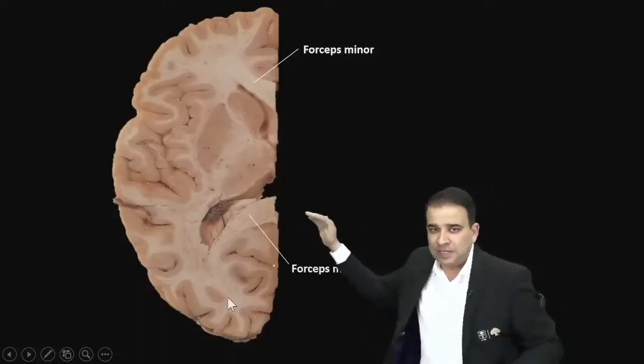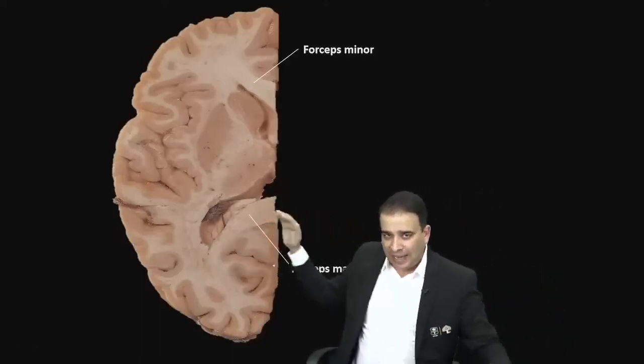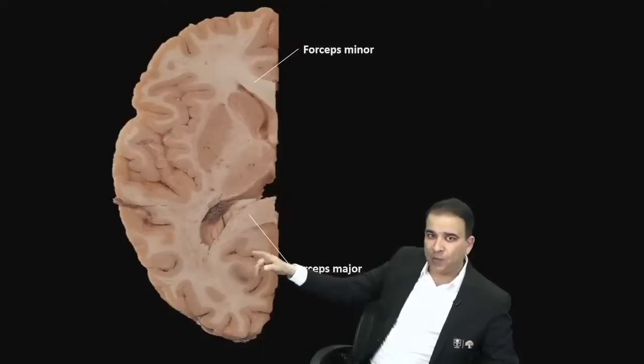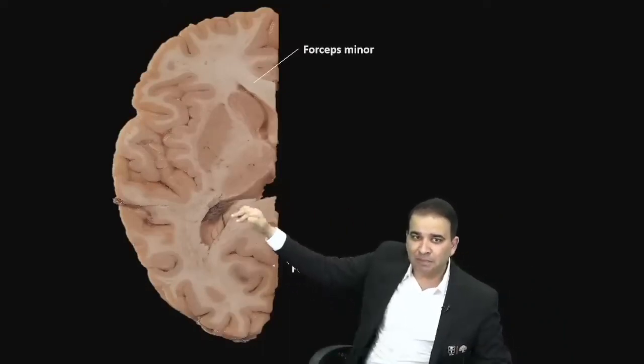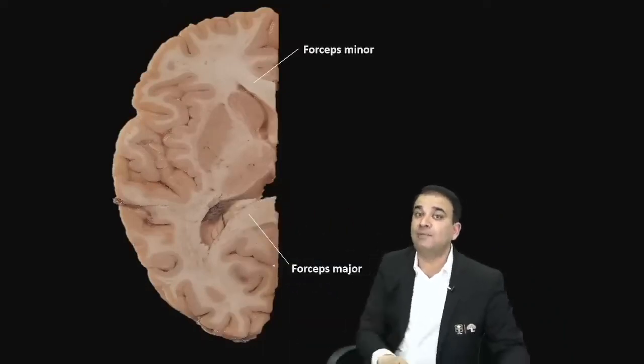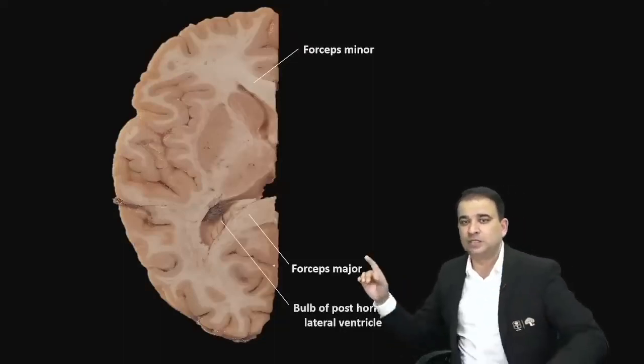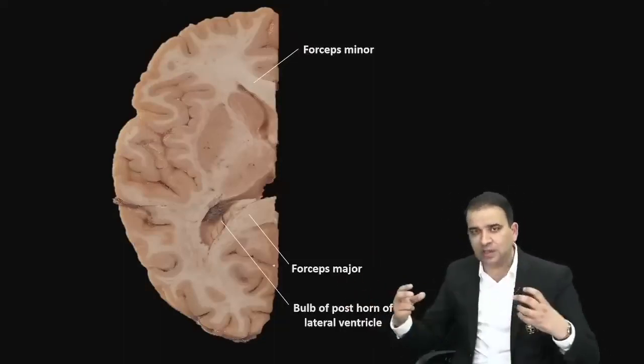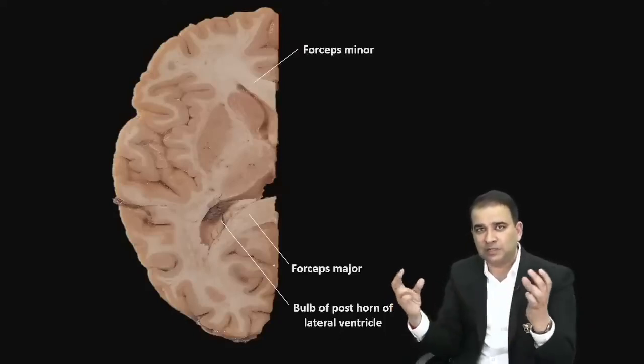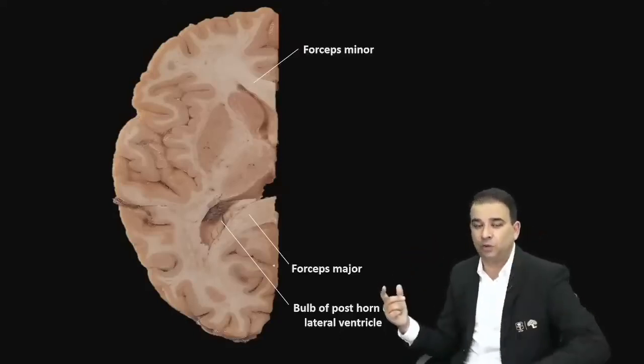Now these forceps major fibers are sweeping backward, and when they sweep backward, they also produce the bulge in the medial wall of the posterior horn, which we call the bulb of the posterior horn. The bulb of the posterior horn is a bulge produced by the forceps major fibers. These are also fibers of the corpus callosum. They are coming from the splenium of the corpus callosum and running backward, connecting the occipital lobe.